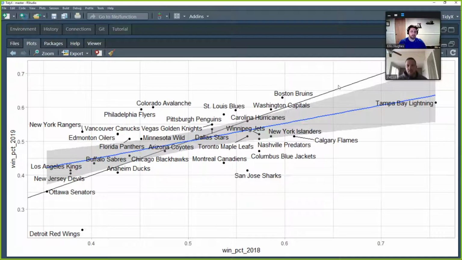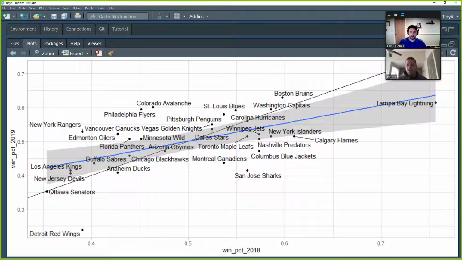The ab line is the line of equality, with an intercept of 0, which is where it crosses the y-axis, and a slope of 1 that we've set. If a team was exactly as good in 2018 as in 2019, like the Ottawa Senators there at the left, they will be right on this line. They basically repeated their performance exactly.